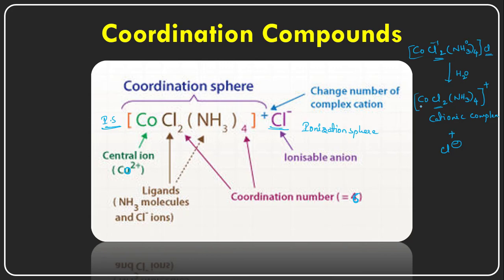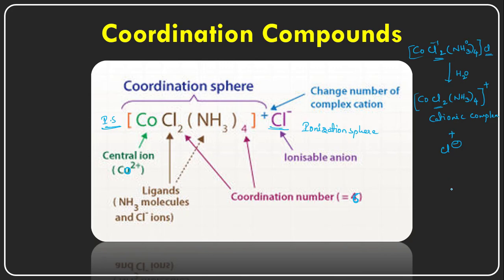Isn't it? So here there is a very intimate association between the central metal cation and the ligands, two types of ligands, the chloride ions and the ammonia ligands. And what will be the coordination number here? The coordination number is 6 again, because the ammonias are different from the chloride, but here the 4 ammonia molecules and 2 chloride ions are there.